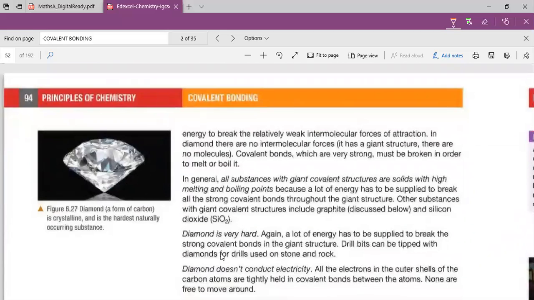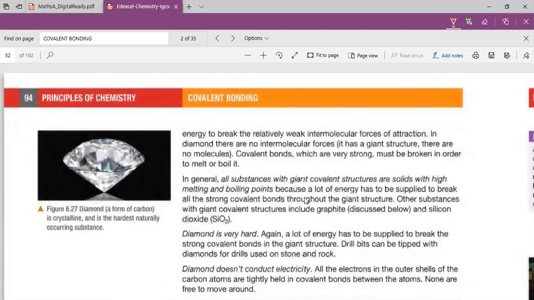So let us conclude by saying this. In general, all substances with giant covalent structure are solids. But remember, for the simple molecular structure, we said that most of them are liquids, like water, and others are gases, like methane. But those with giant covalent structure are solids, and these solids have high melting and boiling points because a lot of energy has to be supplied to break or overcome all the strong covalent bonds throughout the giant structure.